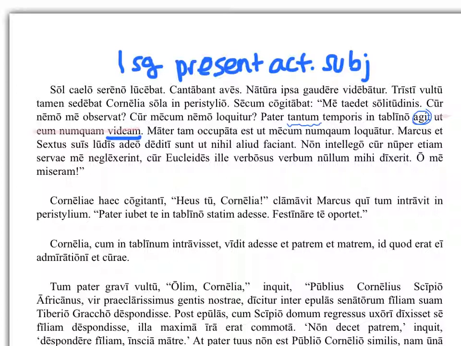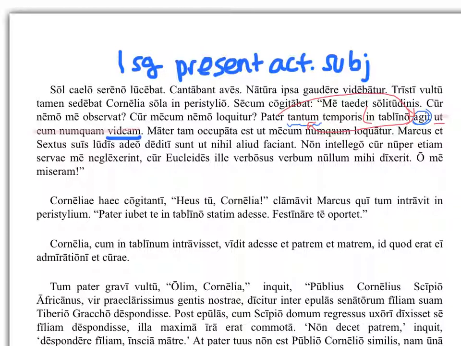So let's go ahead and read this sentence together. Pater, father, agit temporis would be like spends time, spends tantum time, so much time in his study. How much time?